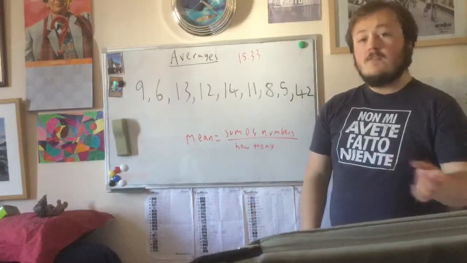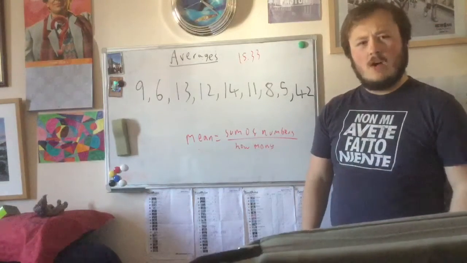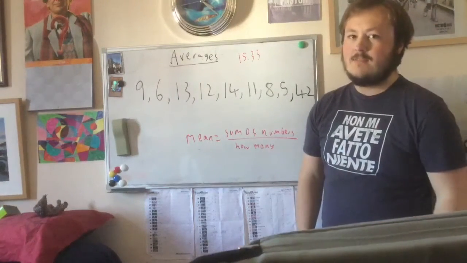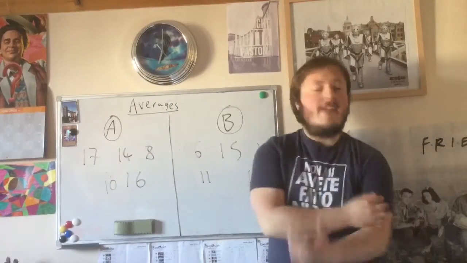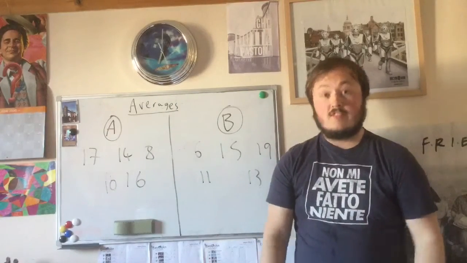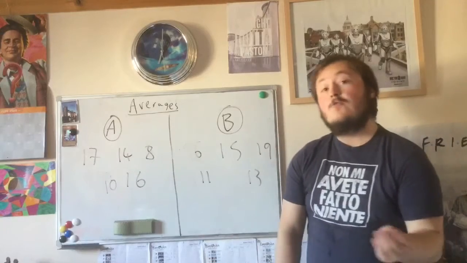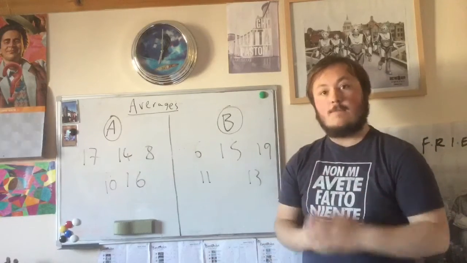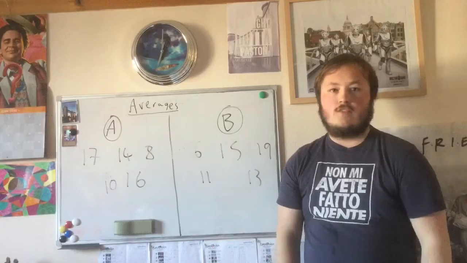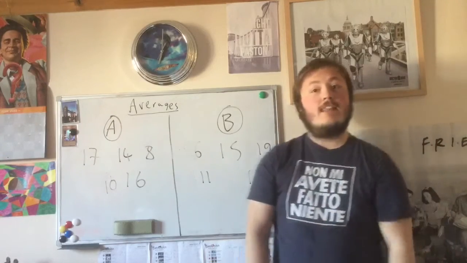Now what we're going to be doing today is we're going to be looking at the mean again, and we're going to be using the mean to settle some arguments. Let's get into this a bit further. School A and School B are now arguing about science results. They did a test out of 20 and they chose their 5 best pupils and they gave them their scores. Now, which school did better in their science tests?